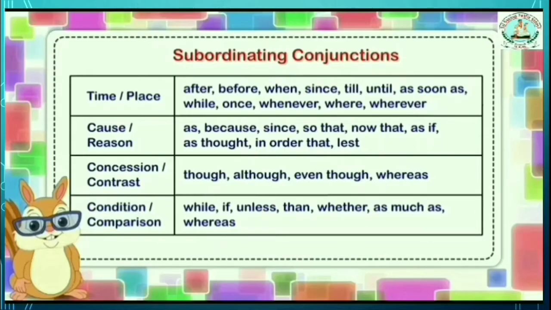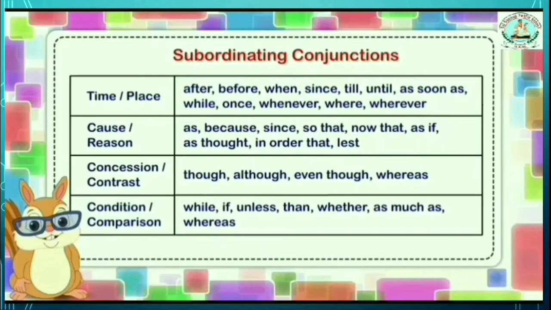And the fourth column, condition or comparison. To show condition and comparison, which subordinating conjunctions are there? While, if, unless, then, whether, as much as, whereas. So these are called subordinating conjunctions.